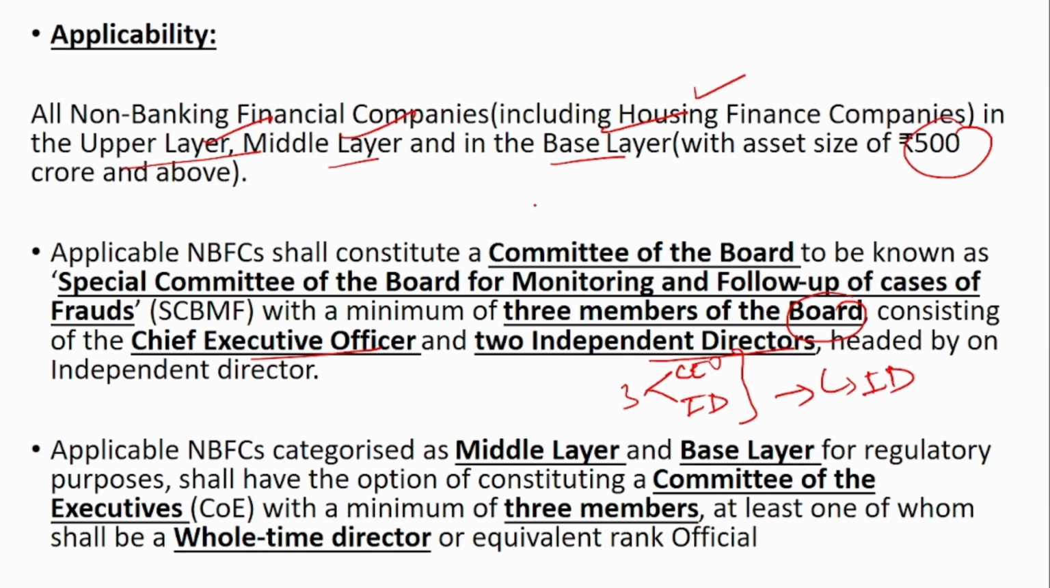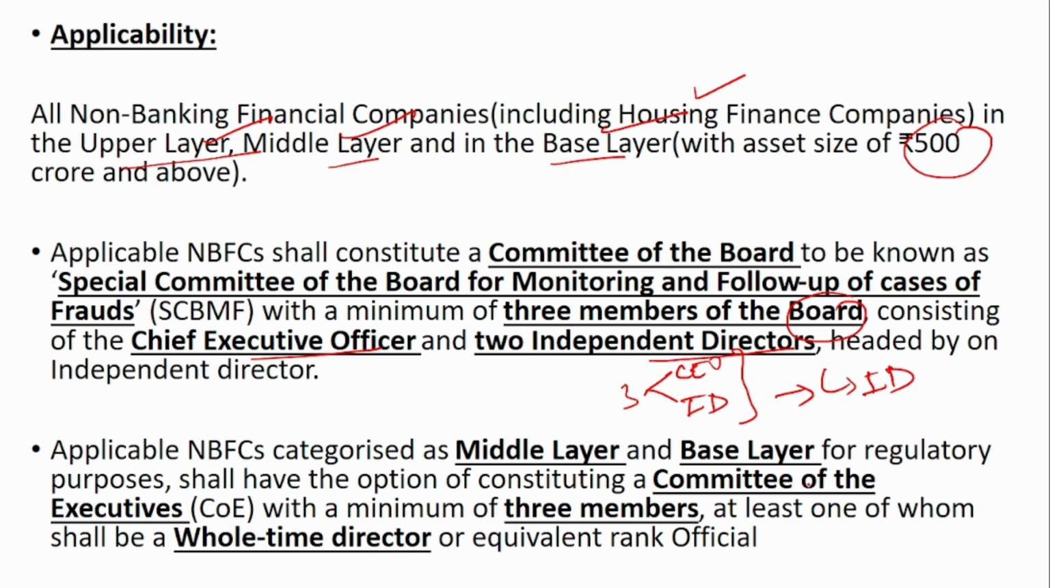So for NBFC, it is one kind of composition. For bank, it is different, and also for the cooperative bank, this is different. The committee is the same throughout all the 3 circulars, but the composition of the committee is different from one circular to another. And in case of middle layer and base layer, there was an option being given.